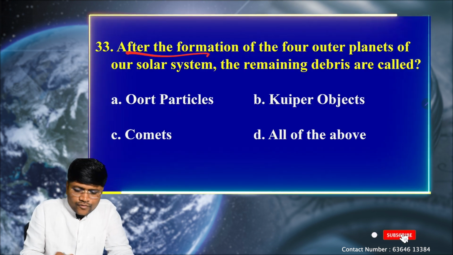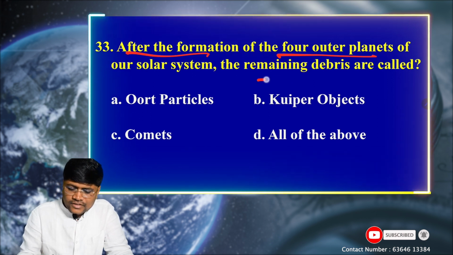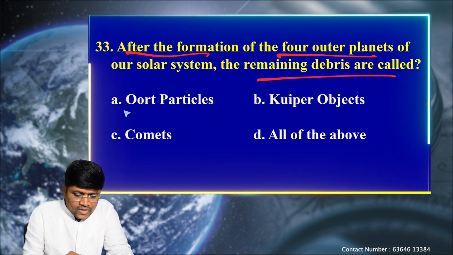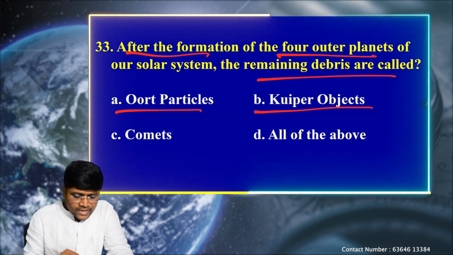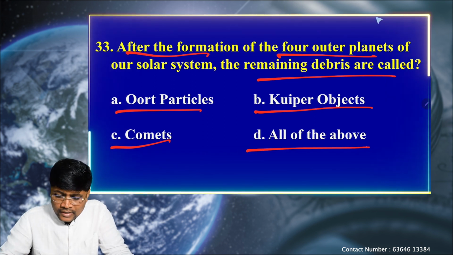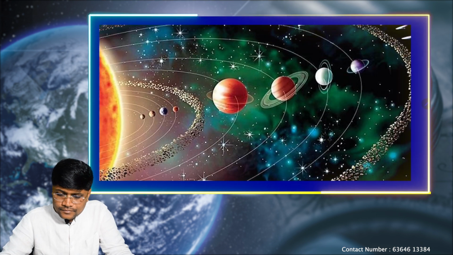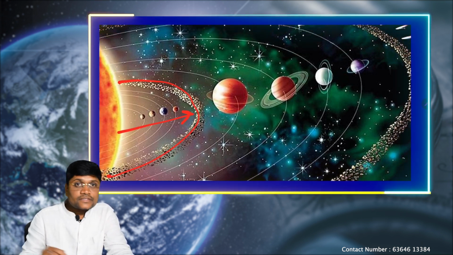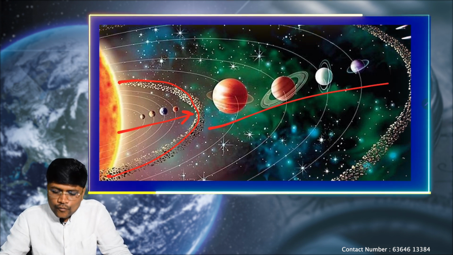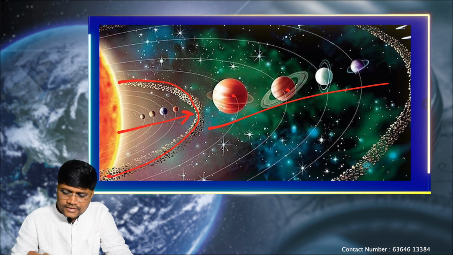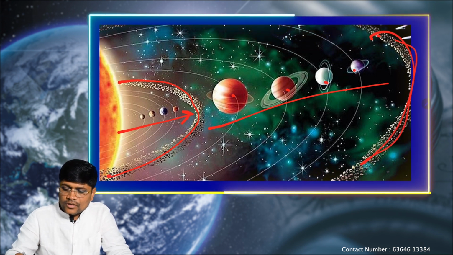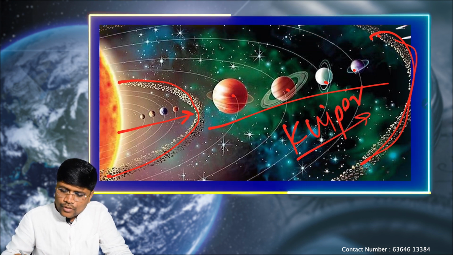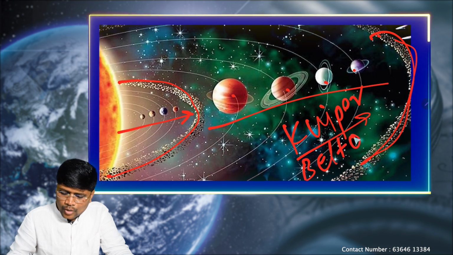Next question: after the formation of the 4 outer planets of our solar system, the remaining debris are called, again a continued portion of the previous one. Option A, wood particles, B, Kuiper objects, C, comets and D, all of the above. Let's see the explanation. As we discussed, after the formation of the inner planets, the rocky debris remnants are called the asteroid belt, and after the formation of the 4 outer planets or the giant planets, Jupiter, Saturn, Uranus and Neptune, these rocky debris are called the Kuiper belt objects. Kuiper refers to the person who discovered this zone. So these are called the Kuiper belt objects.